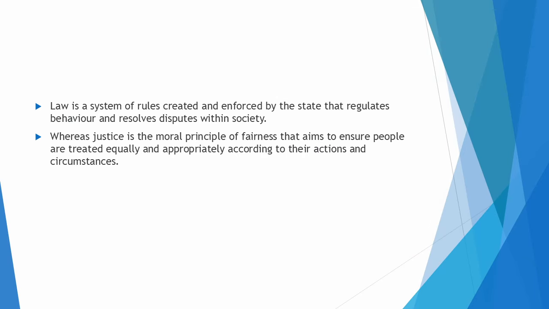Law and justice. Law is a system of rules created and enforced by the state that regulates behavior and resolves disputes within society. Whereas justice is the moral principle of fairness that aims to ensure people are treated equally and appropriately according to their actions and circumstances.